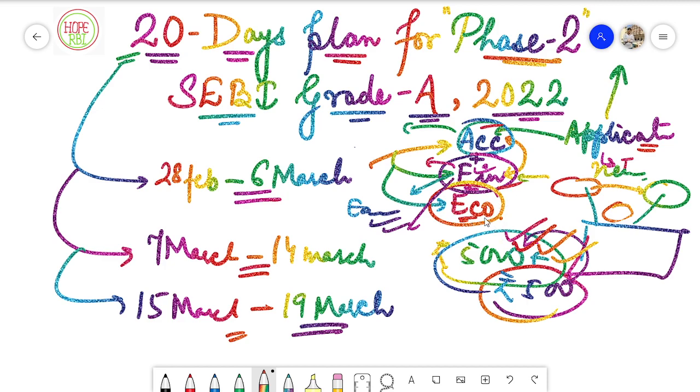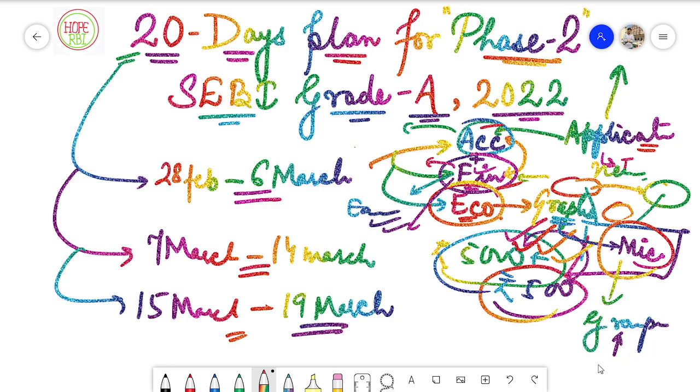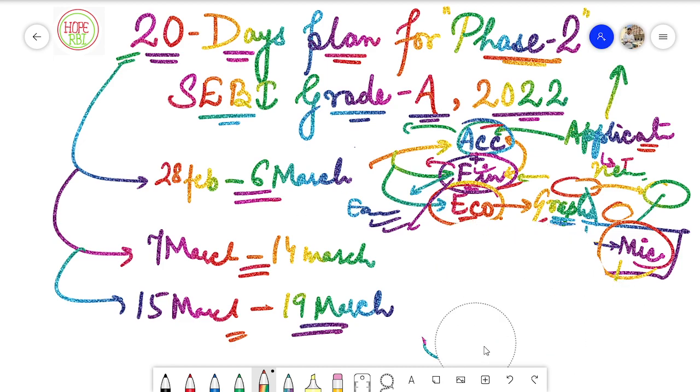Talking about economics, you have to focus more on the graphs in the economy. As you know, most of your syllabus is from microeconomics, and microeconomics is basically a whole compilation of various graphs according to various subjects. For example, there is a graph regarding income inequality, there is the IS and LM curve, and your Phillips curve. It is very important for you to understand these curves. Everything is very important from the examination point of view, so you have to cover it very, very carefully.